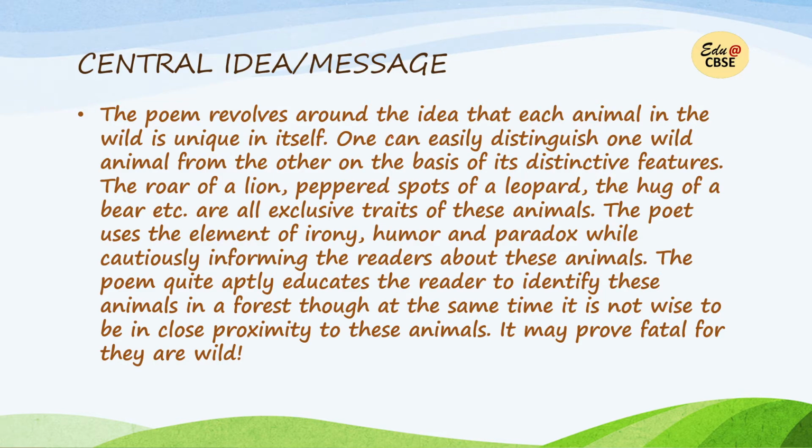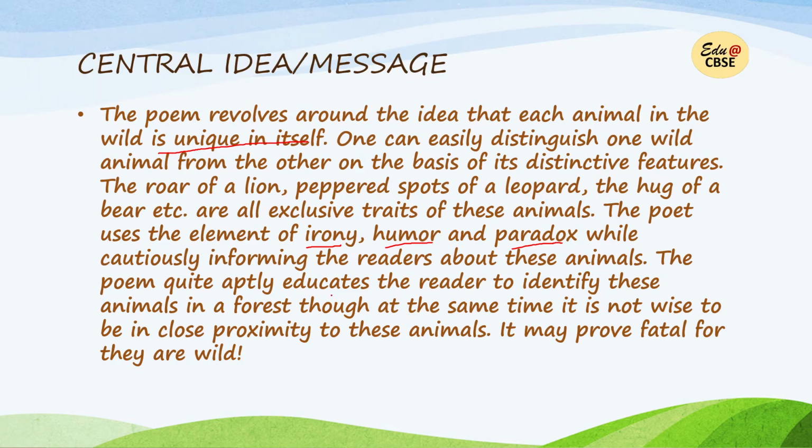The poem revolves around the idea that each animal in the wild is unique in itself. So that is why there are different striking features. One can easily distinguish one wild animal from the other on the basis of these distinctive features. The roar of a lion, peppered spots of a leopard, the hug of a bear, etc. They are all exclusive traits of these animals. The poet uses the element of irony, then there's humor and paradox, while cautiously informing the readers about these animals.